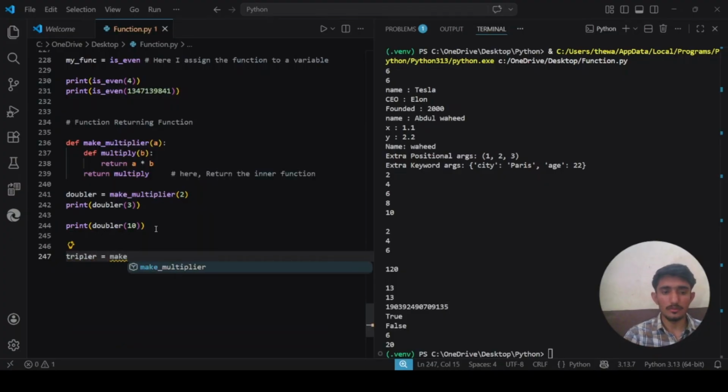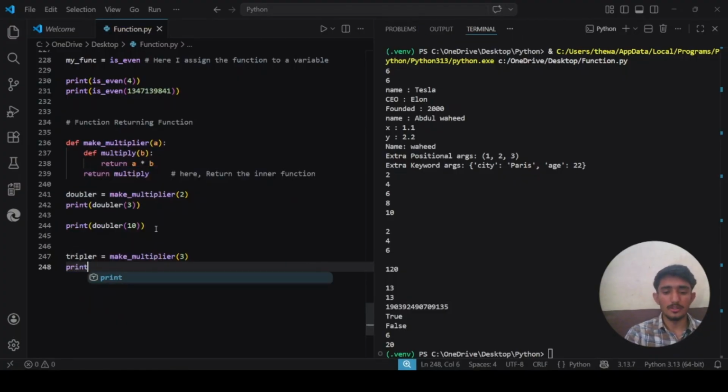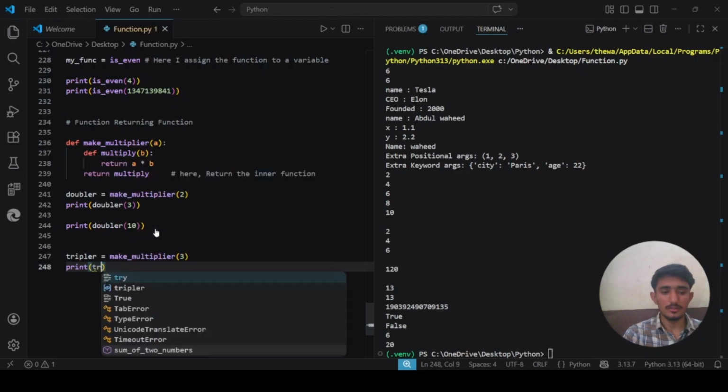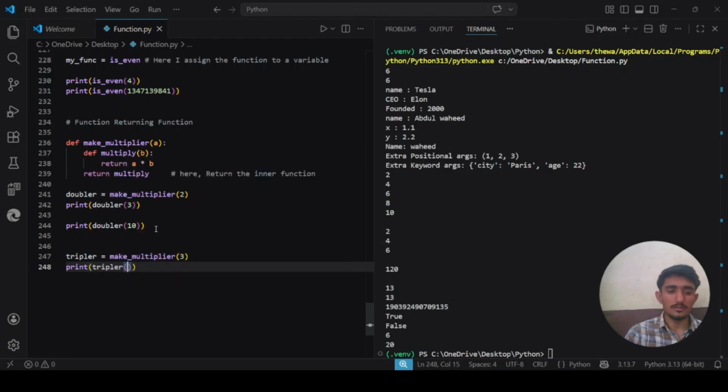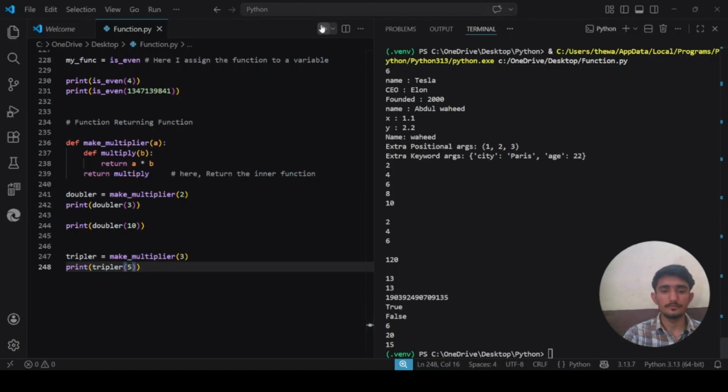Okay, so make multiplier which is 3 because for tripler we need 3. Now I can print tripler with 5, which will be 15.